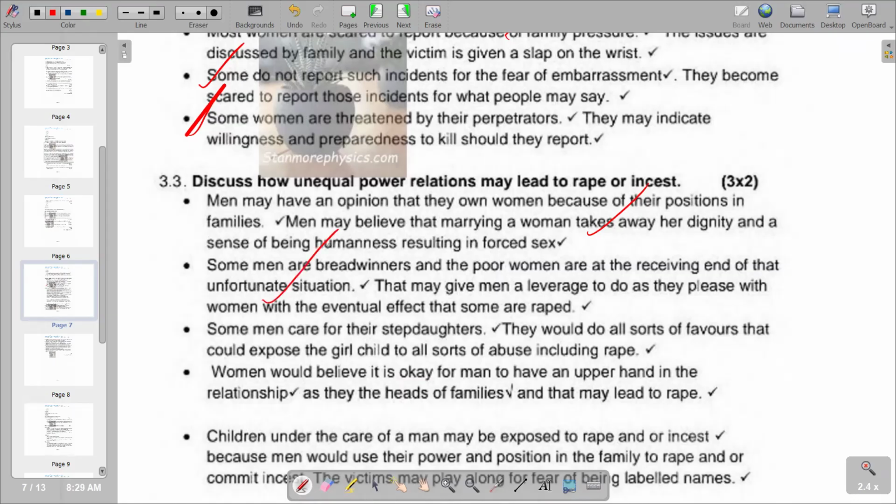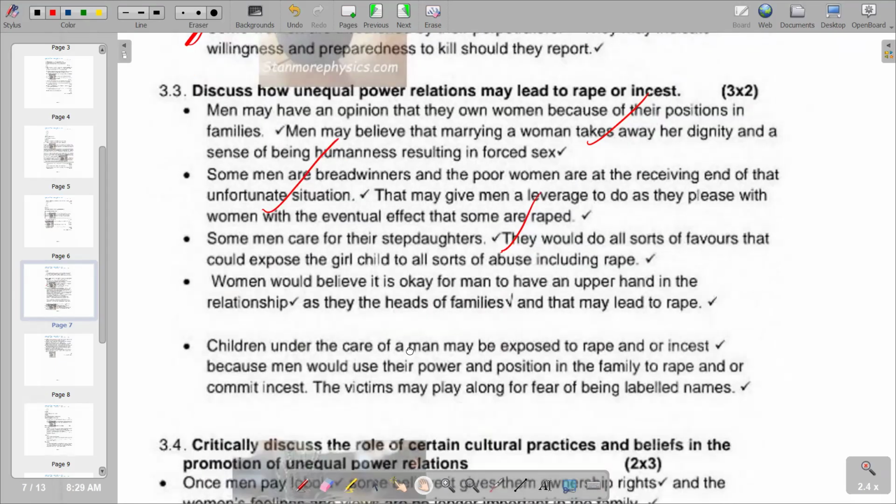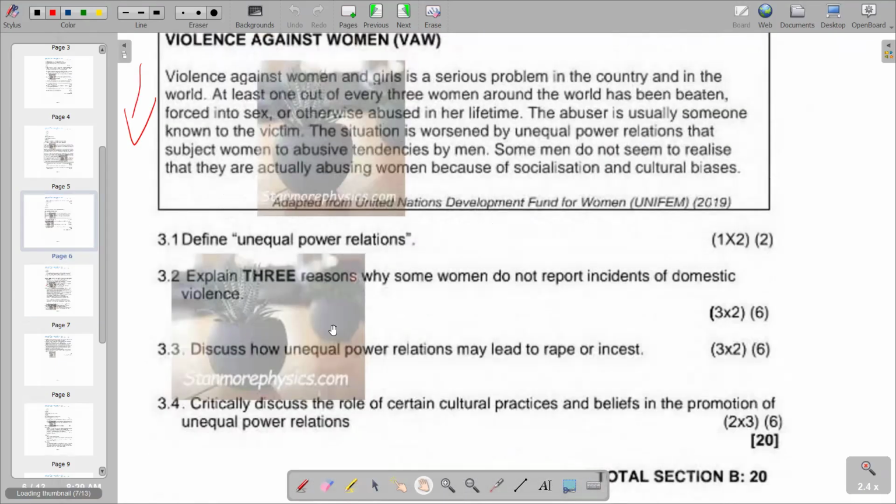And also, we can consider some men care for their stepdaughters. They would do all sorts of favors that could expose the girl child to all sorts of abuse, including rape. So we have other points also that we can consider also correct according to 3.3. Then we'll move on to the next question, which is 3.4. Critically discuss the role of certain cultural practices and beliefs in the promotion of unequal power relations.